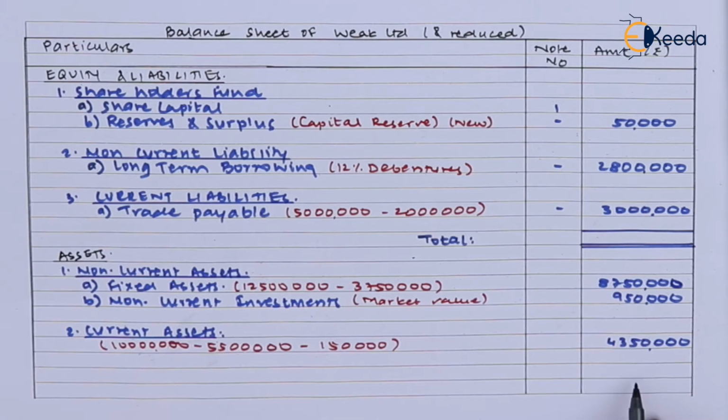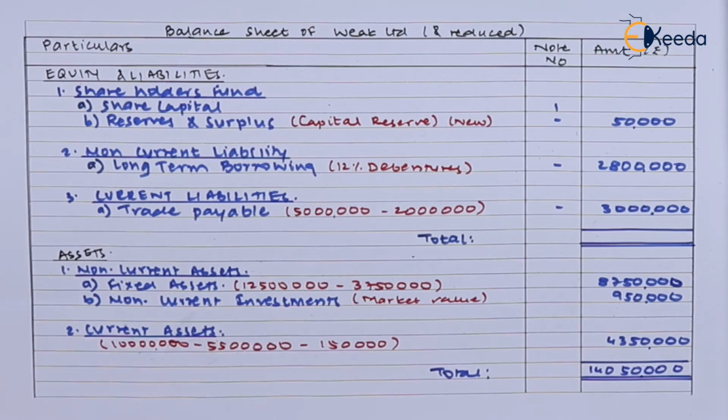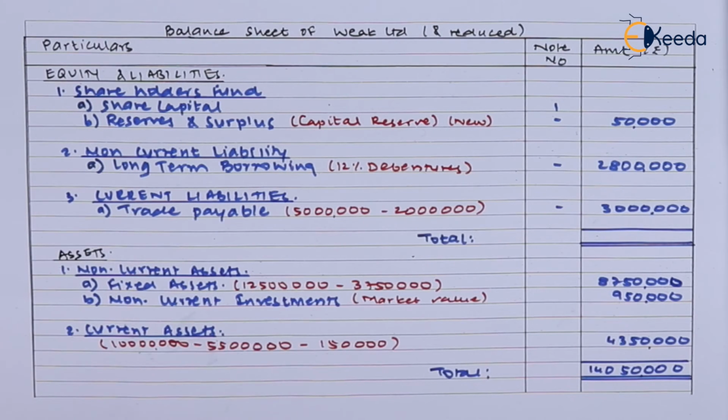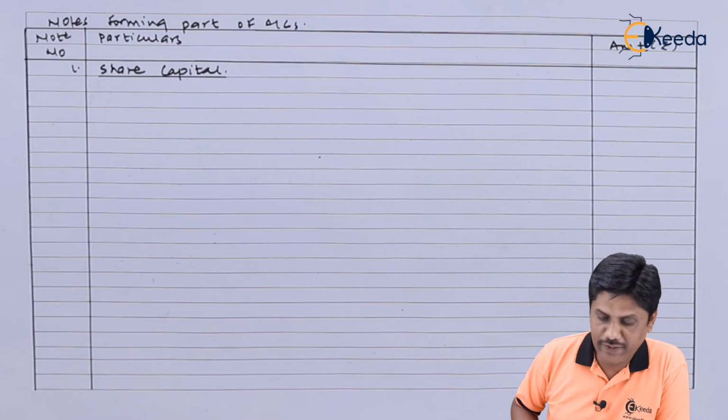Let us try to close the assets. Assets we can close and we can take the total. Friends, I have taken the total of the asset side. Now your mind will say, sir, take this amount here and take the balancing figure. That is not going to happen. We will prepare note number 1 for share capital. We are ready with the format.